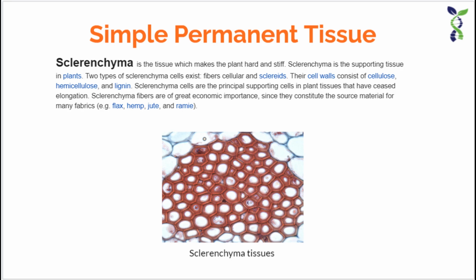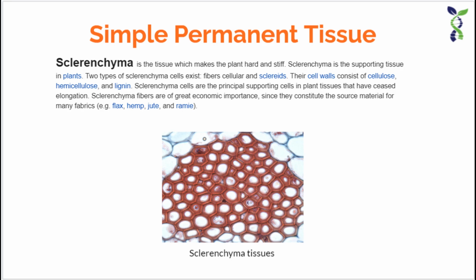They are generally dead, and the cells are generally thick walled. They have lignin, a substance which is waterproof. In the cells, the intercellular space is absent.